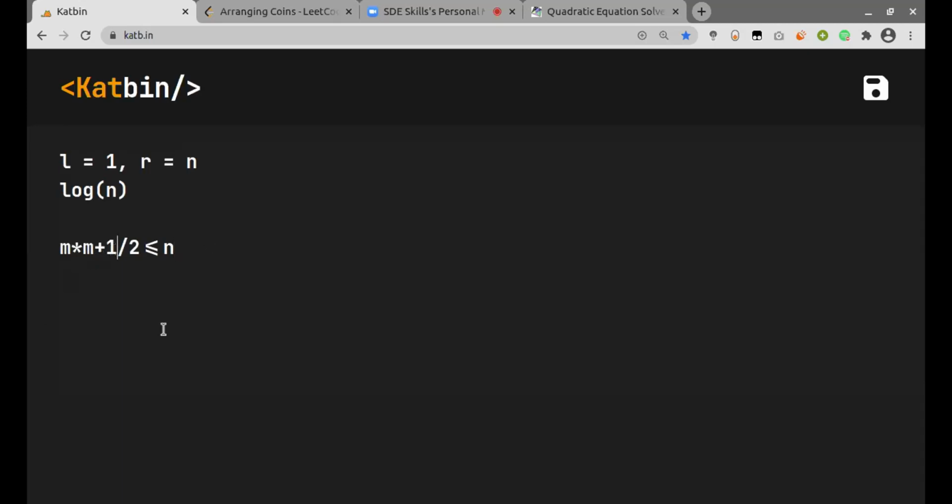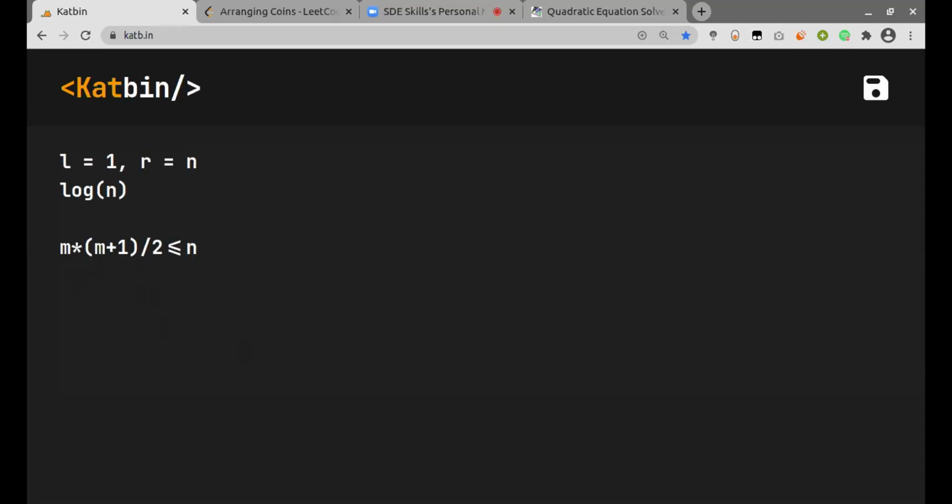Right, that's right. Before that, you are running your binary search on 1 to n. And when you find the middle, what is that middle? Middle is the answer, a possible answer, right? Yeah, it is one of the possible answers.